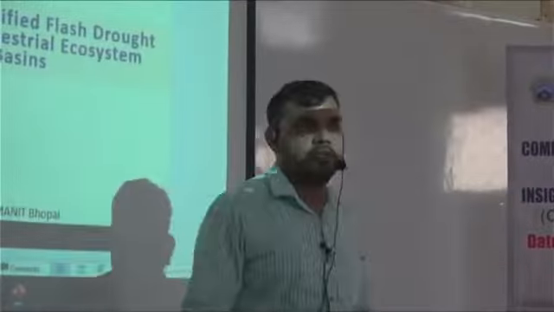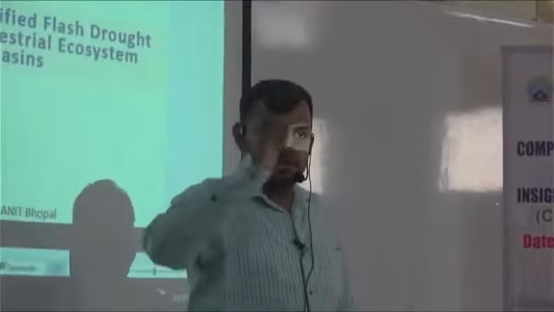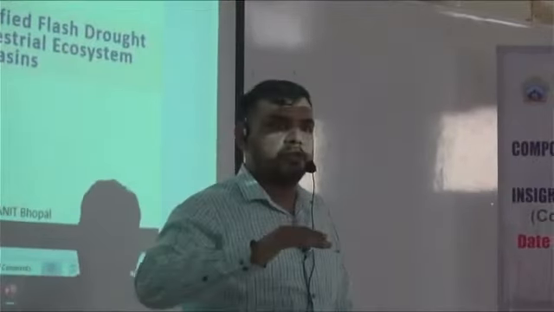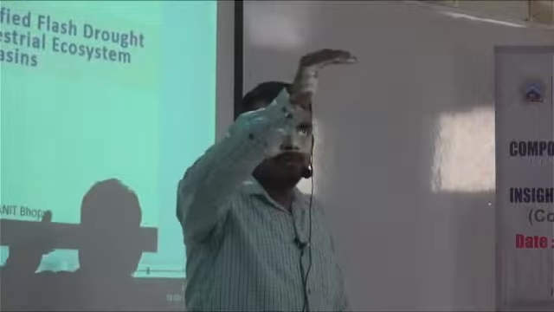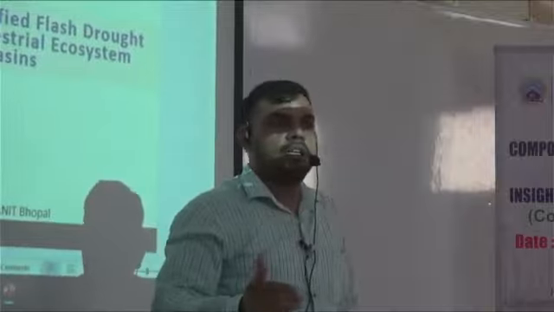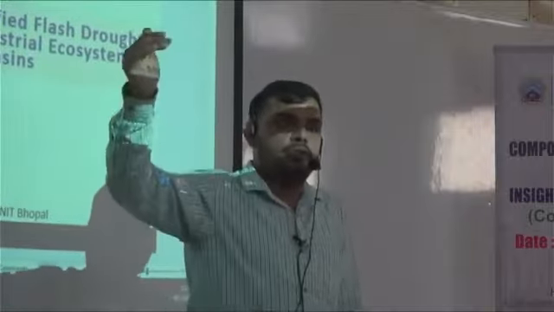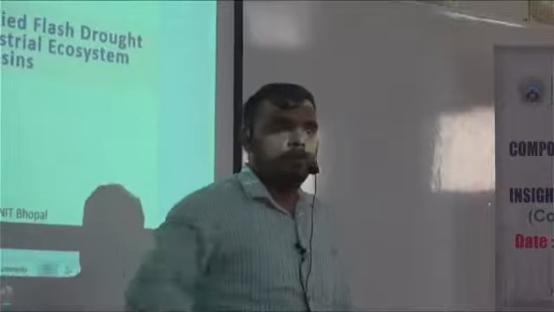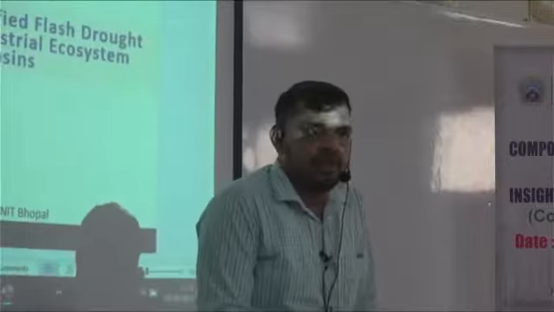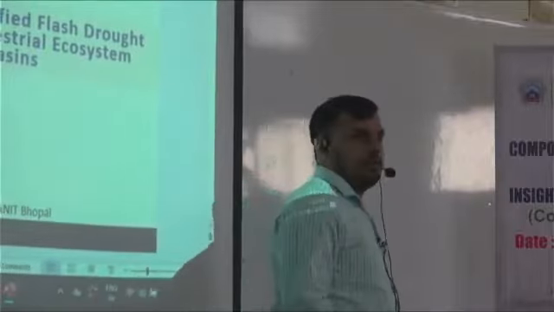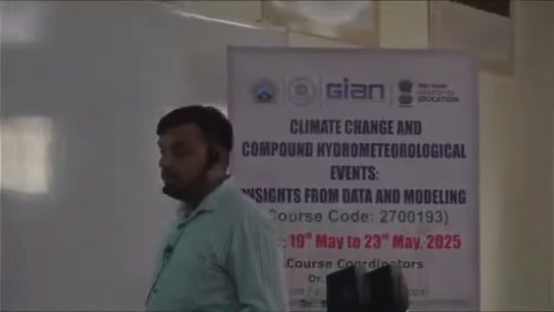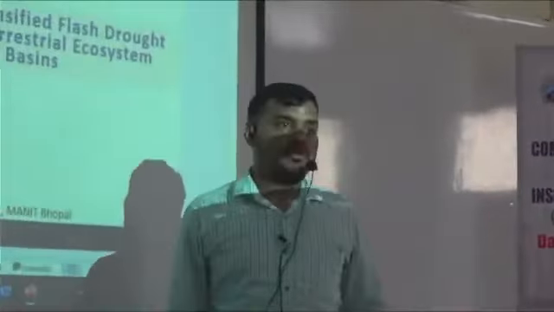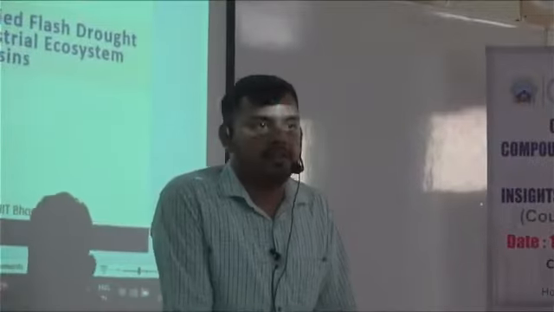Otherwise, if you have precipitation after 15 days, obviously the soil moisture will not decline up to the 20th percentile. It may just regain its condition, for example from 38 or 30 or 25, it will regain to 30 percentile. So it will not go below the 20th percentile, and it will not cause flash drought. But if it goes on for more than 30 days, it can go below the 20th percentile, so obviously it can cause flash drought in the monsoon period itself.